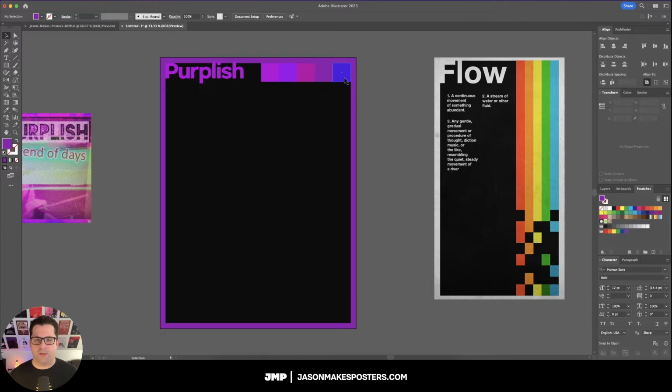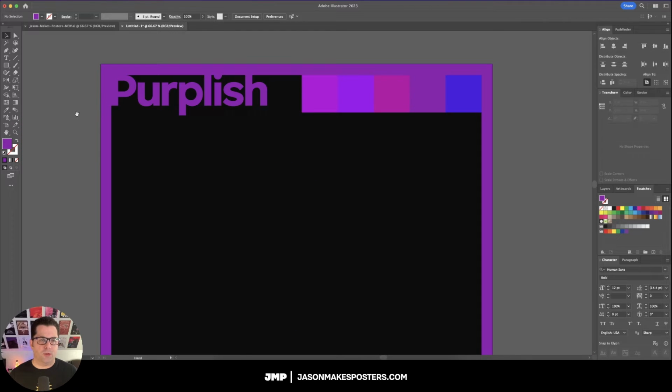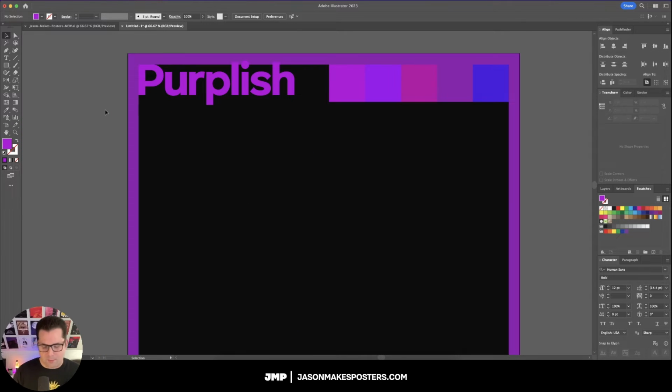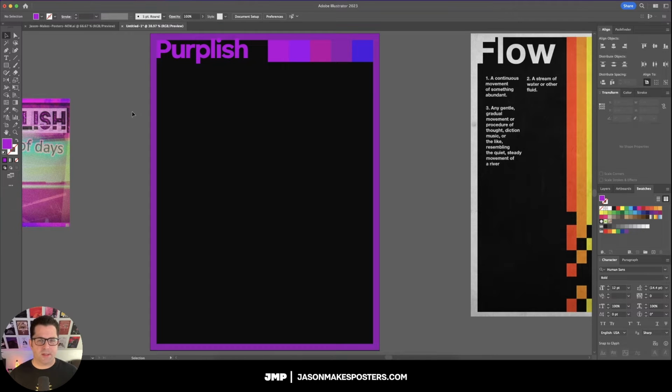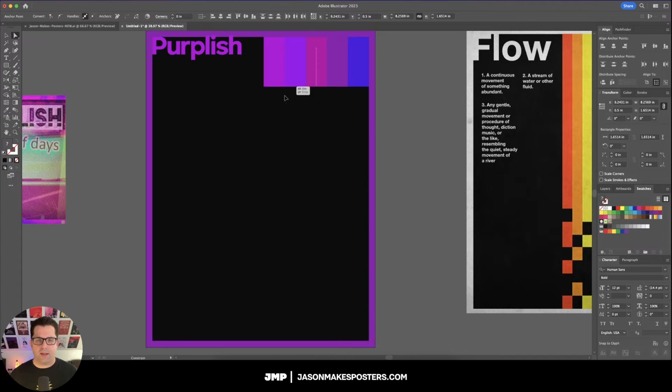That way it's not flowing from the top right edge to the background itself. It just looks better that way. And that's actually really cool right there. But I'm gonna leave it to the light purple, just to give it a little bit of extra contrast. Okay, so I've got the placement, and now I'm going to grab the bottom point of these anchor points. Let me lock those right there, and we'll just drag these all the way down.